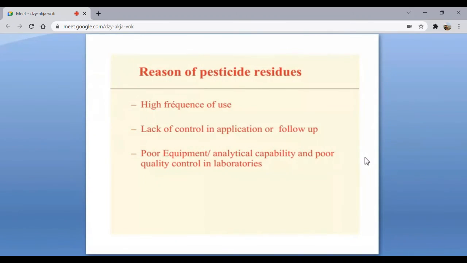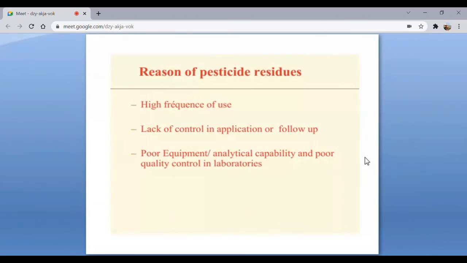For example, for most pesticides it is written that 1 gram or 1 teaspoon is to be used in 1 liter of water, or half a liter of water, right? We are not using it as it is supposed to be used. That is what this second point means, lack of control in application.